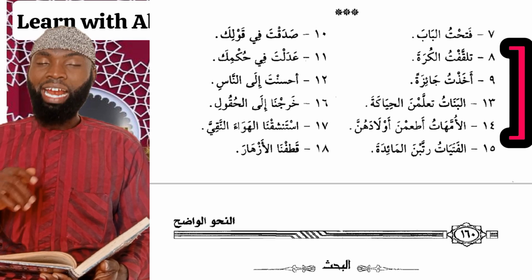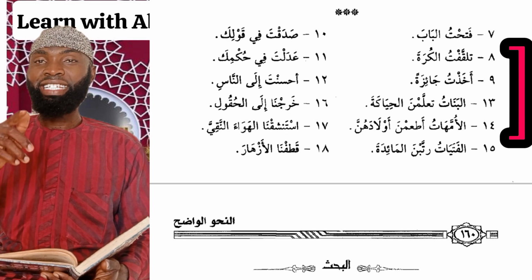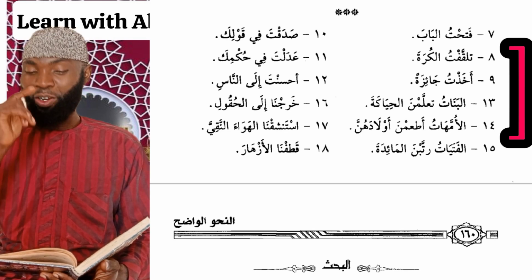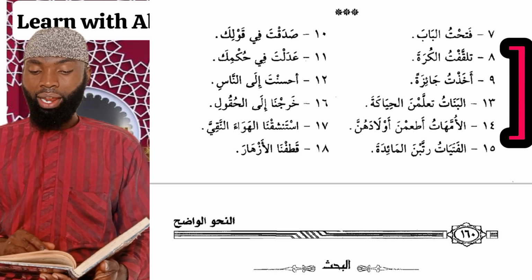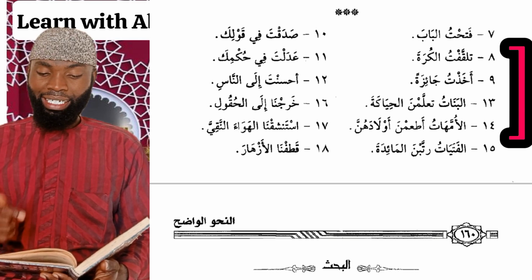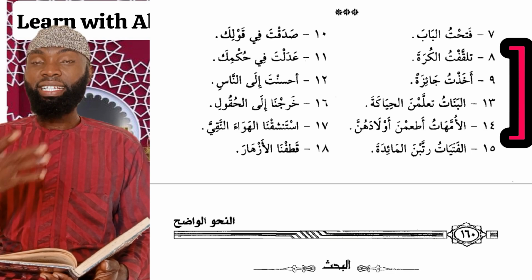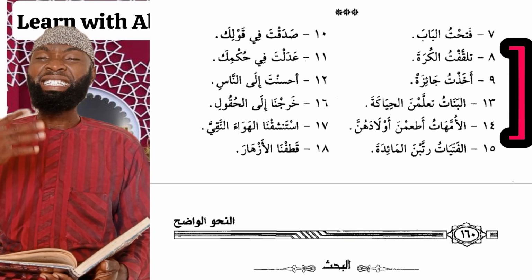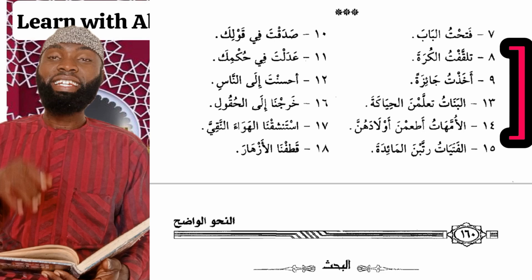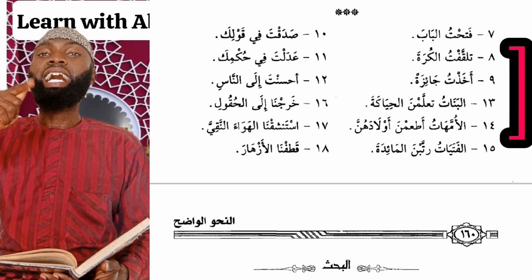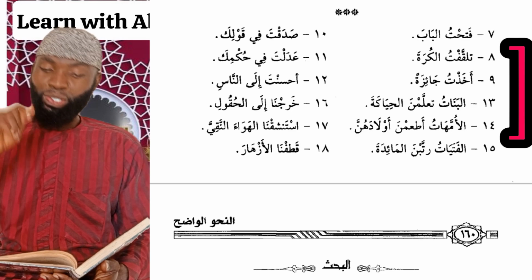Number 12, we have ahsanta ila nasi, you did good to people. So ahsan is also built on sukun. Number 13, we have al-banatu ta'allamna al-hiyaka, the girls, the ladies, learned knitting, they learned weaving. So al-banatu ta'allamna, this is also a past tense verb built upon sukun.